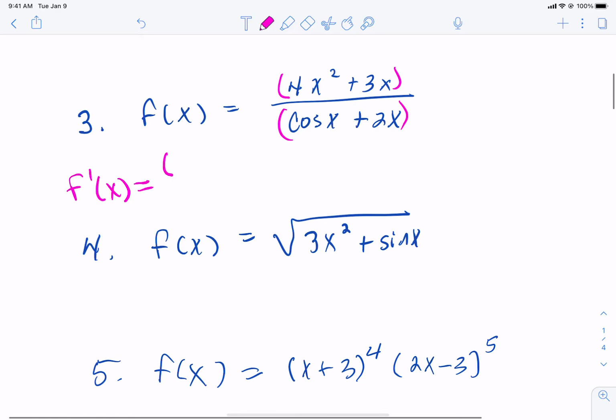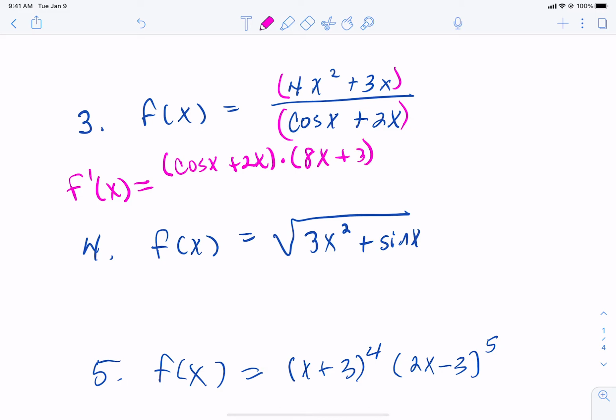So it's going to be the bottom times the derivative of the top. Now you should put that top derivative in parentheses. So the derivative of the top is 8x plus 3. Now it's very important that you do bottom times the derivative of the top. The product rule, the order doesn't matter so much. The quotient rule, you have to do it in that order.